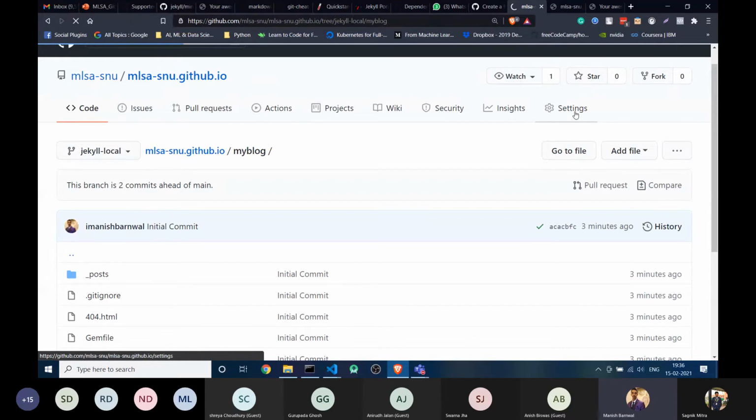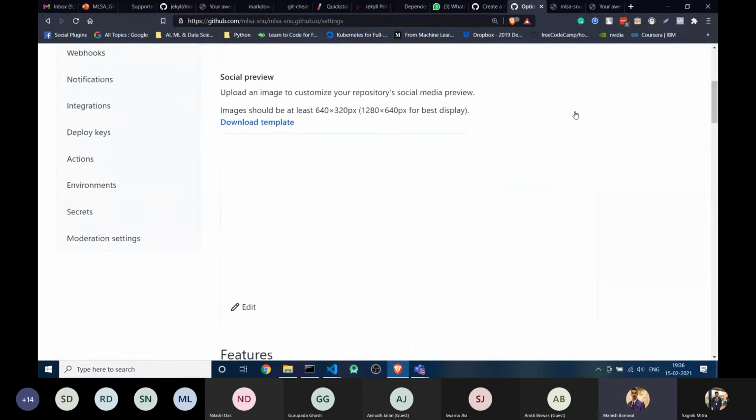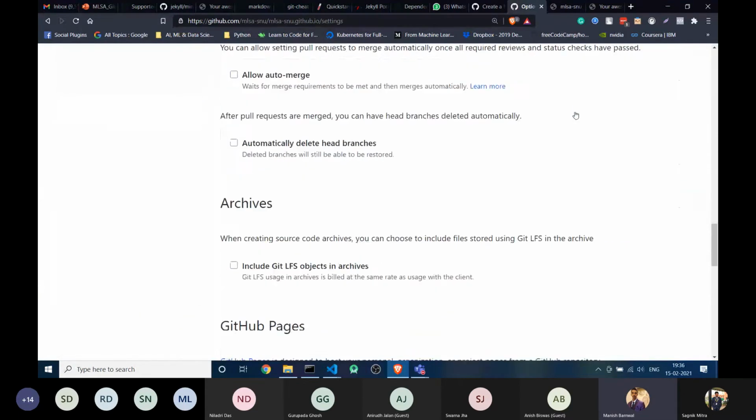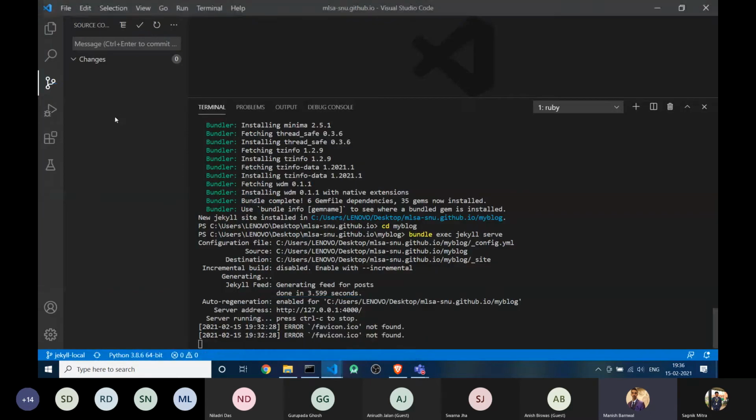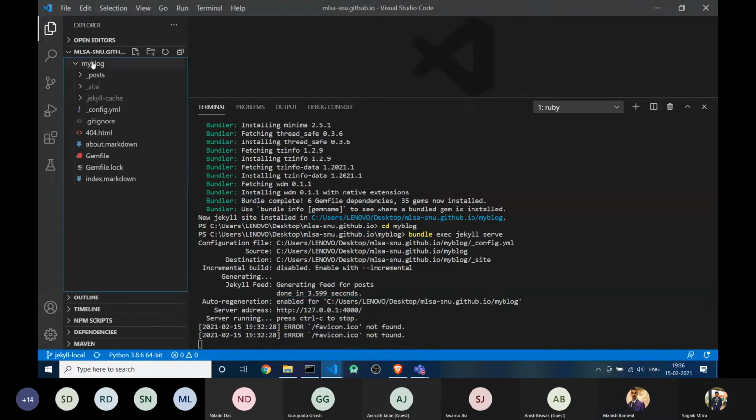To reach the directory, it has to be pointed to the directory. As it's showing root right now, it's not able to check the directory directly. So what you have to do is copy all the files.